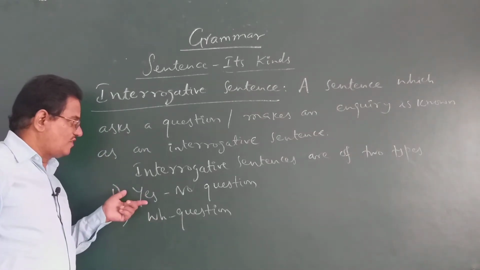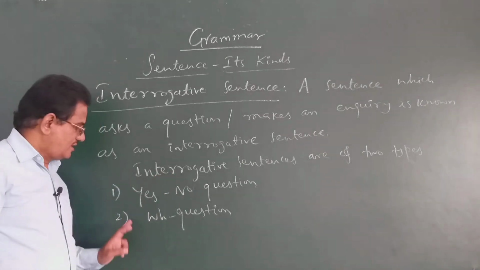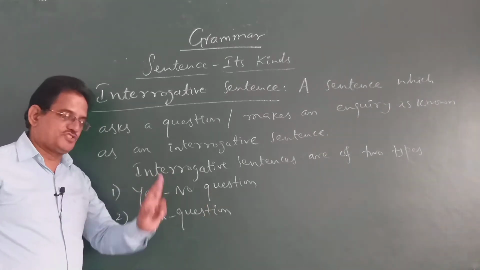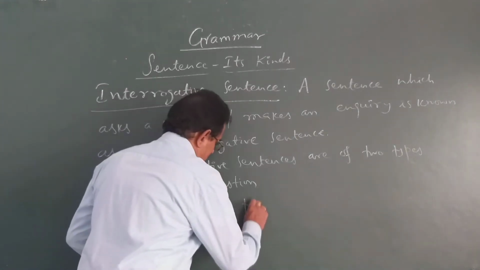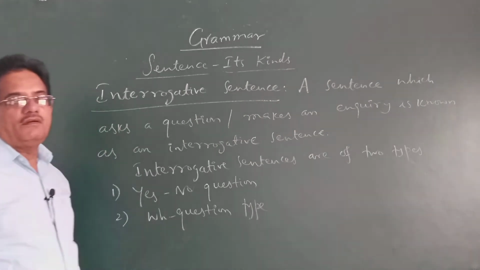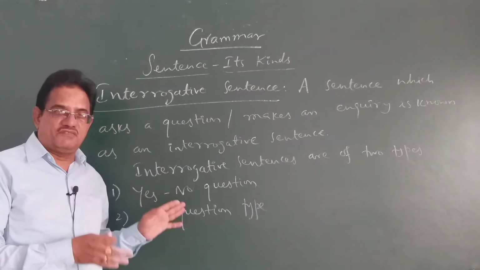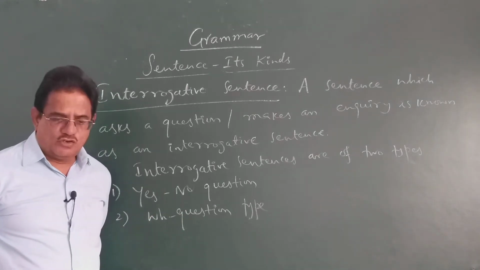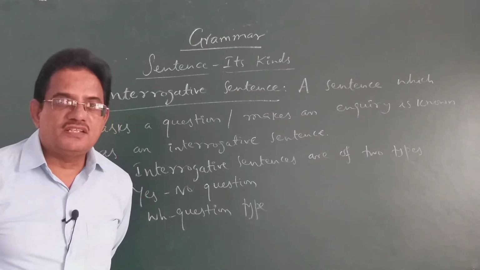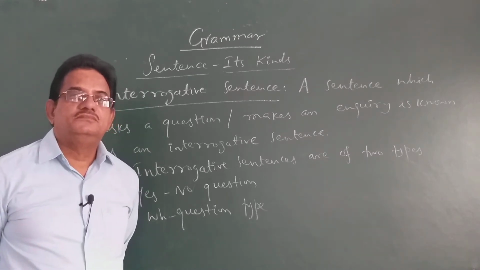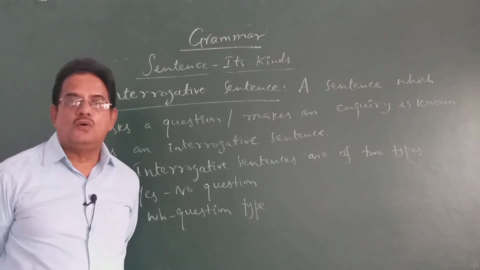So the first type of interrogative sentence is the yes or no question. The second type is the WH question, WH type question. What is the difference between these two and how to identify? Yes or no questions means when those questions are asked, you have to answer that particular question either with a yes or a no.